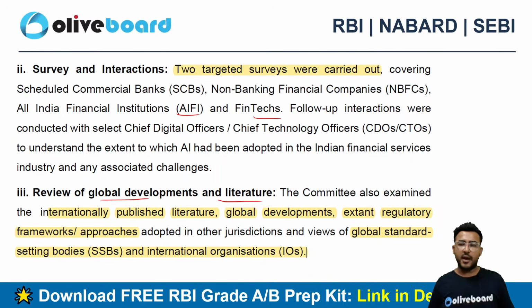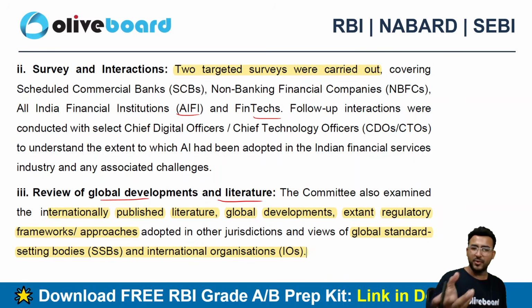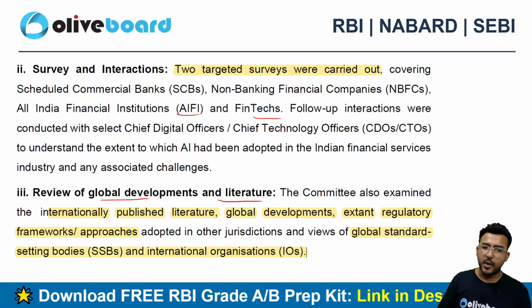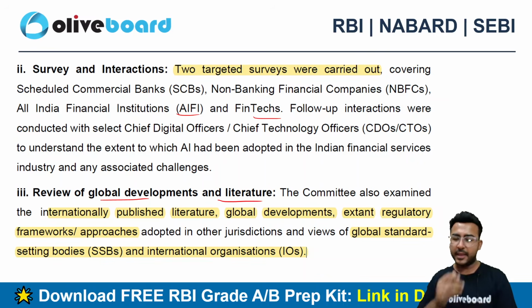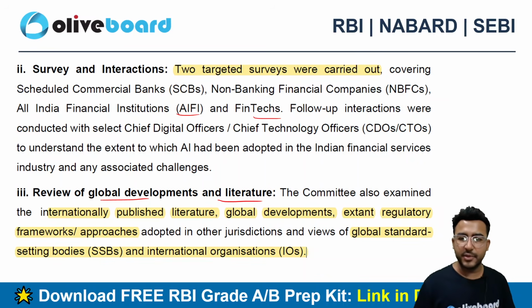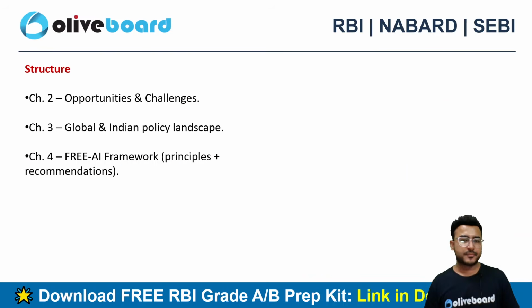So we know that a lot of things are being published regularly, right? Even if you are reading a good financial newspaper, you already know that a lot of AI-related, full-page articles are being published nowadays. Just like that, global institutions who are working on AI are also producing these articles, literature work, and global developments. So this committee was continuously tracking these developments in literature and in the global institutions, right?